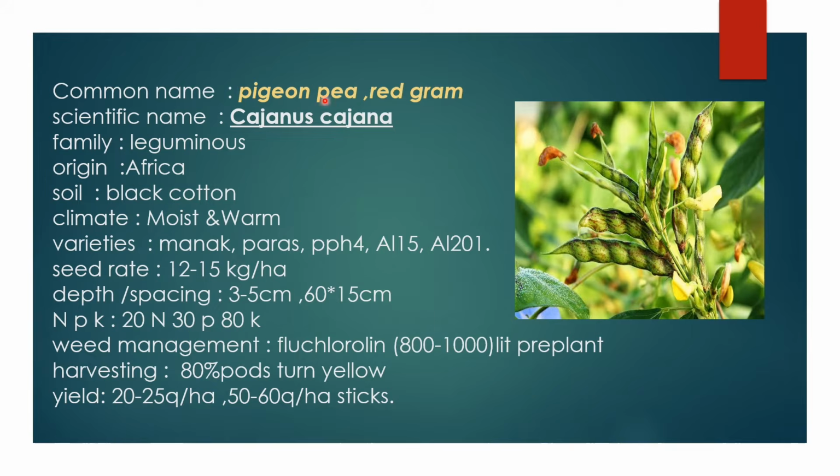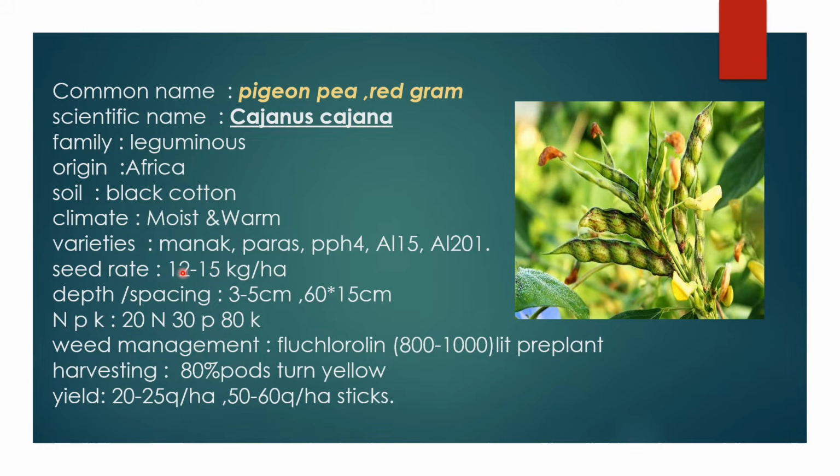The next crop is pigeon pea. It is also called red gram, and it is mainly a pulse crop. The scientific name is Cajanus cajan, and the family is Leguminosae. All the pulse crops belong to the Leguminosae family, and the origin is Africa. Black cotton soils are best suitable for pigeon pea cultivation, and the climate requires moist and warm temperatures, 25 to 30 degrees Celsius. The varieties are Manak, Paras, PPH 4, AL 15 and AL 201.